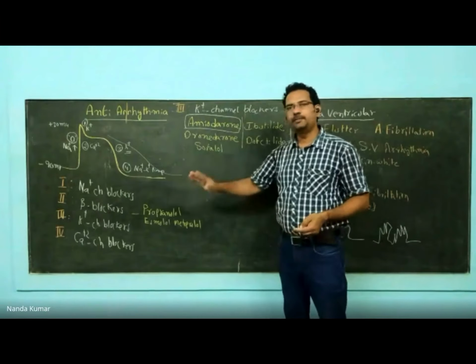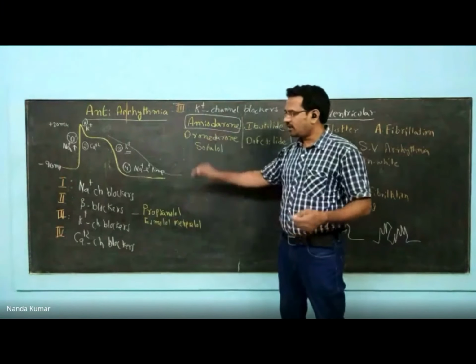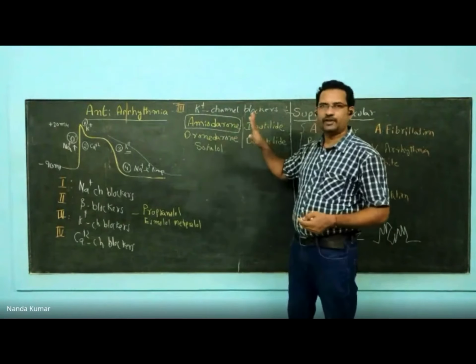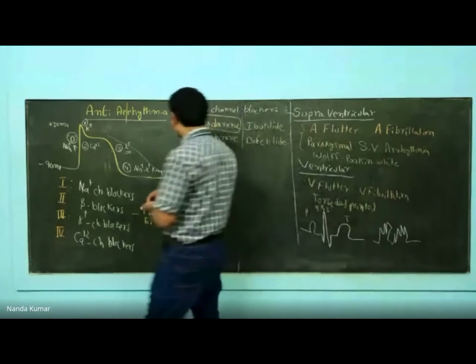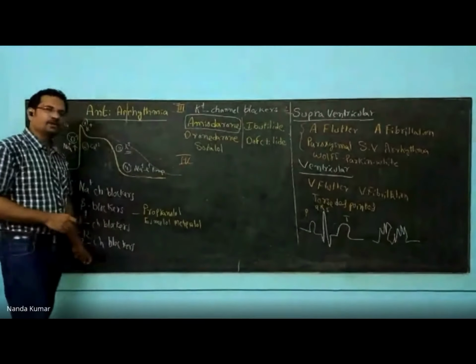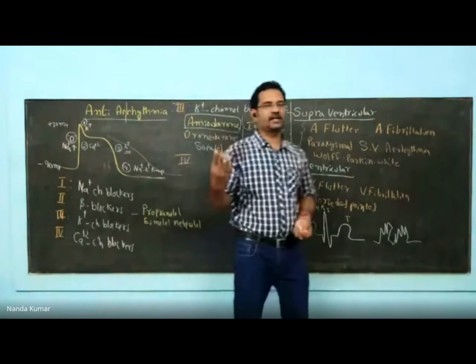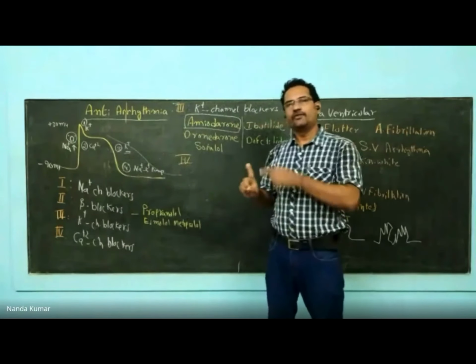Sotalol has prominent beta blocker as well as potassium channel activity. But all the ions, all the channels will get blocked with amiodarone. Now, the last class, the fourth class, calcium channel blockers. I have already explained calcium channel blockers. We have three different classes in calcium channel blockers.